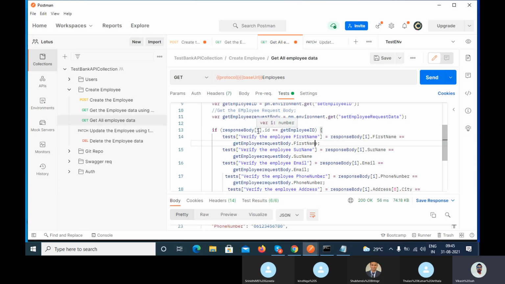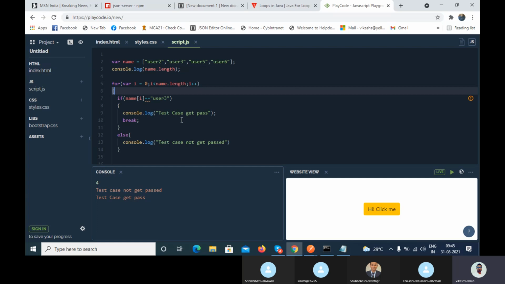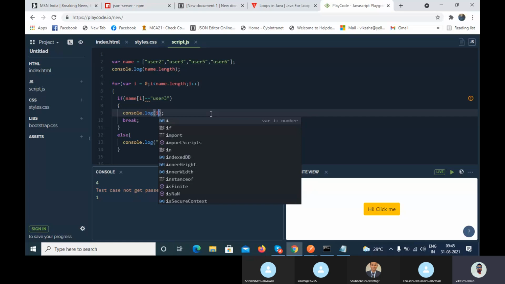So tell me, let's suppose it is 112. So that particular value we will get assigned here in I value. Let's suppose here I want to print I. Let's see what is the output here.